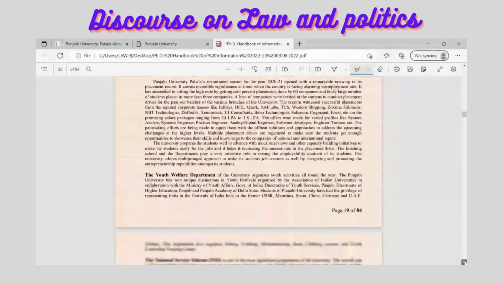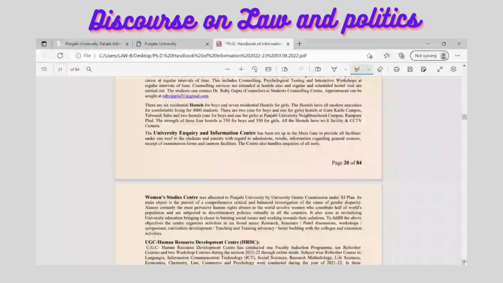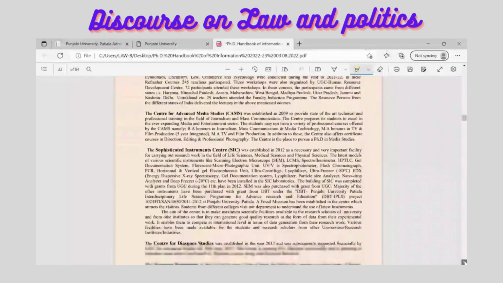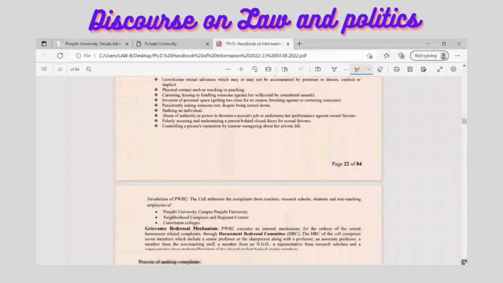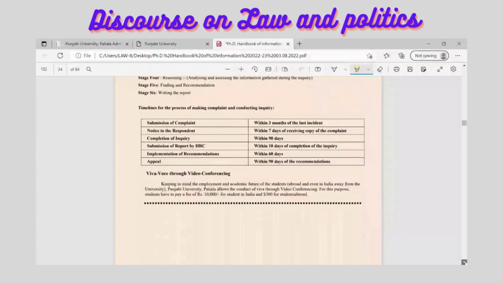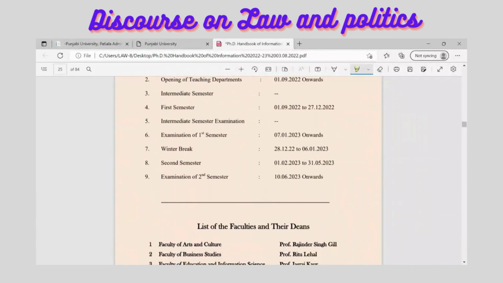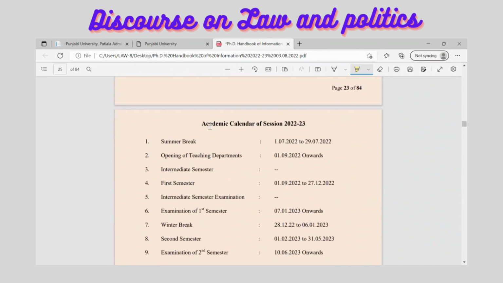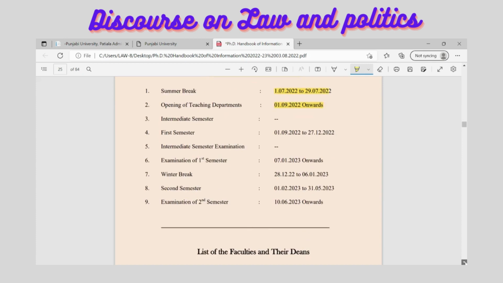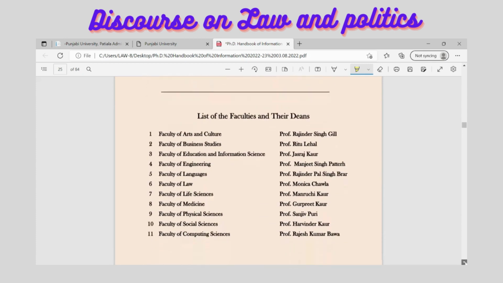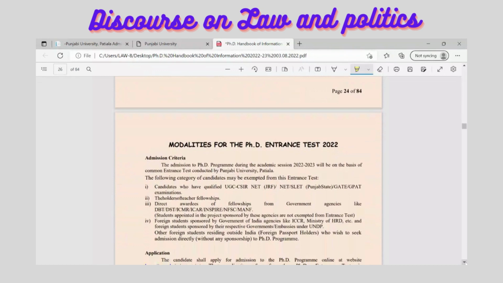So we are moving further very quickly, so that we can get the basic information which is required for applying here. We are moving towards page number 27. One more thing before page 27, you can see all these things are given. The academic calendar is also given about the university. They are claiming that the summer break is like this, and the session is going to begin from the 1st September onwards. So the university is very clear about its date sheet, its examination policies and all these things.